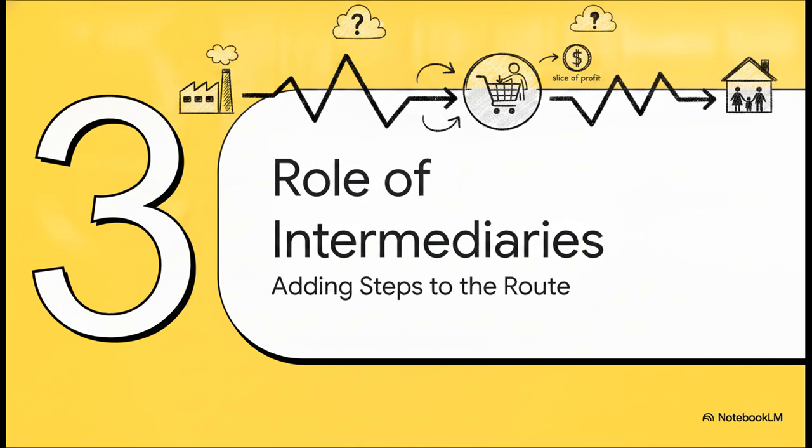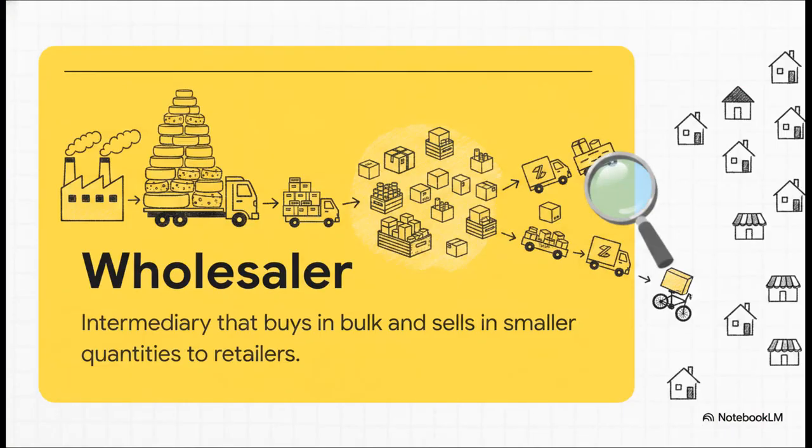All right, Section 3, the role of intermediaries. Let's see what happens when we add steps back into the route. A wholesaler is a business or intermediary that buys goods in bulk from manufacturers and sells them in smaller quantities to retailers. Now, you might be wondering, why would a business willingly give up a slice of their profit to a middleman? Well, sure, every intermediary takes a cut, but they provide something invaluable: massive market access and simplified logistics. Imagine a small farm trying to deliver individual blocks of cheese to 1,000 different houses versus just selling one massive pallet to a single wholesaler. The efficiency difference is literally night and day.